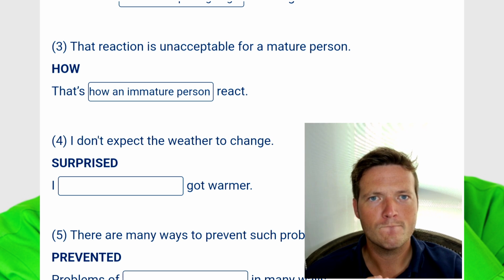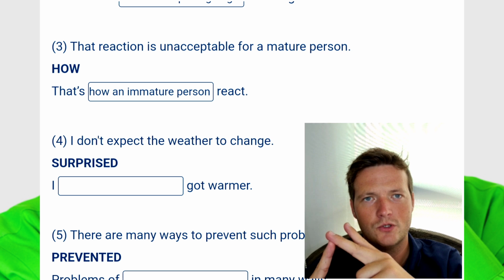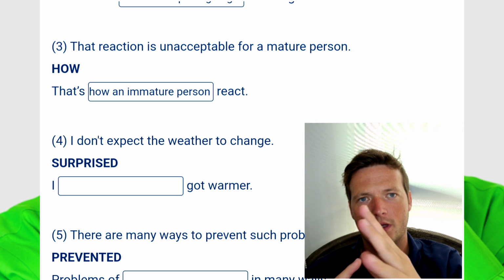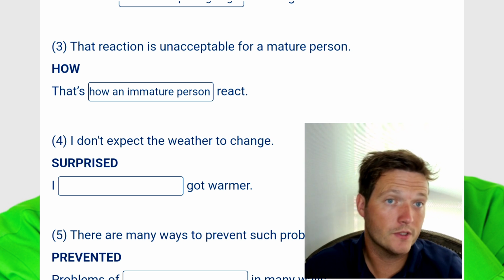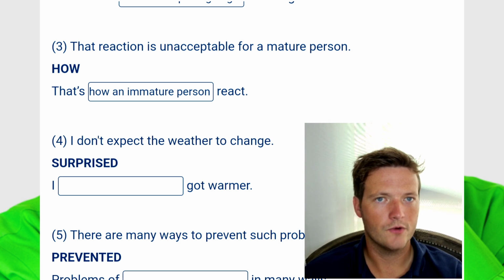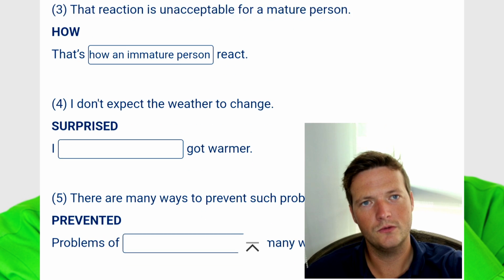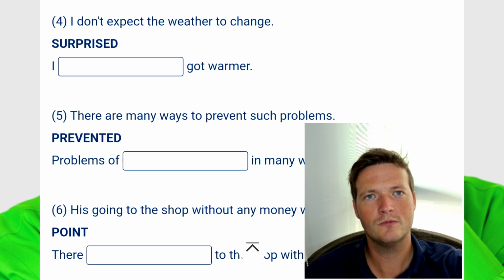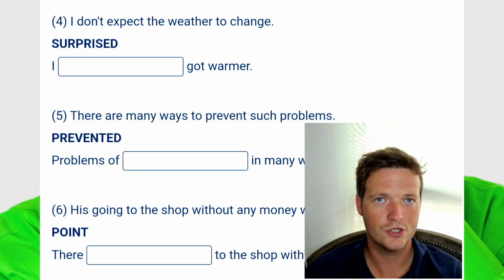How an immature person would. 5 words, so we're within the limit. Yeah, I can't think of anything else I could write there, to be honest. So let's go on to number 4. I don't expect the weather to change. Surprised got warmer.